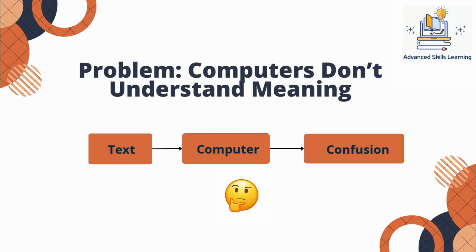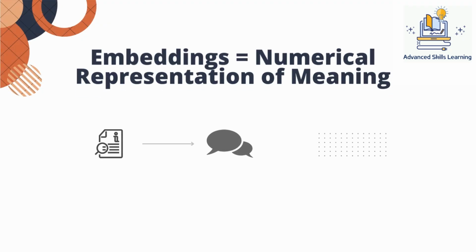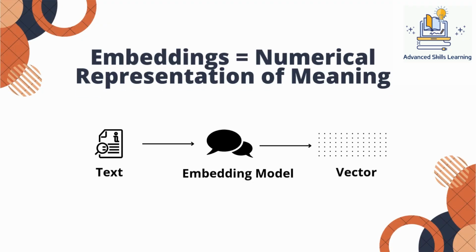This is where embeddings come in. An embedding is a numerical representation of text that captures its semantic meaning. In simple terms, embeddings convert words, sentences, or documents into long lists of numbers called vectors. These vectors encode meaning in such a way that similar pieces of text produce vectors that are mathematically close to each other. Embeddings allow machines to reason about language using mathematics instead of words.